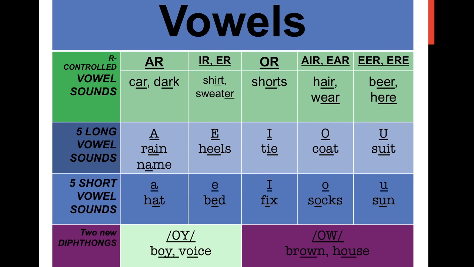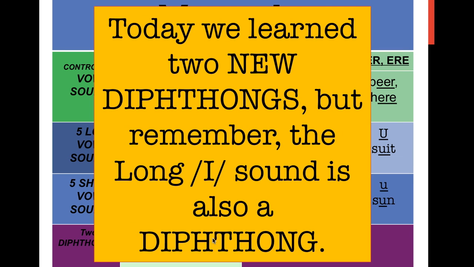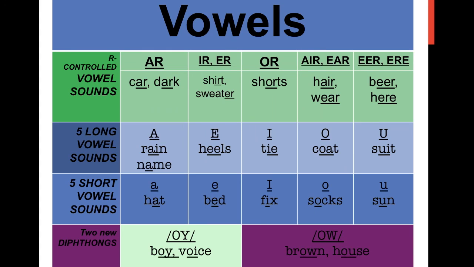So once again, today we have learned 2 new diphthongs. But remember, the long I sound is also a diphthong. Let's try them again, starting with I, tie. And then our 2 new diphthongs, oi, boy, voice. And then our last new sound, ow, brown, house.